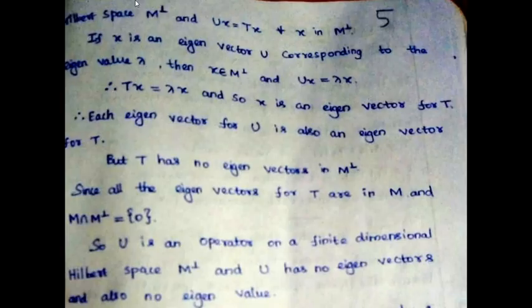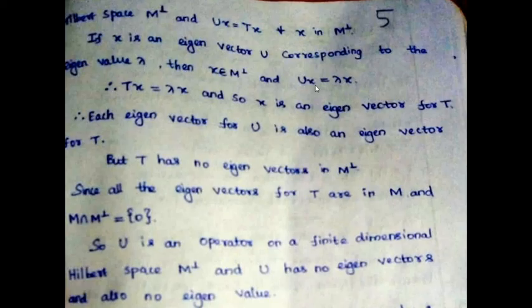Also, we need to show that M spans H. So for that, you take U to be the restriction of T to M complement. So the restriction of T to M complement, on the Hilbert space M complement, the condition is Ux is equal to Tx, for U the restriction of T. Now, x is an eigenvector of U corresponding to the eigenvalue lambda.